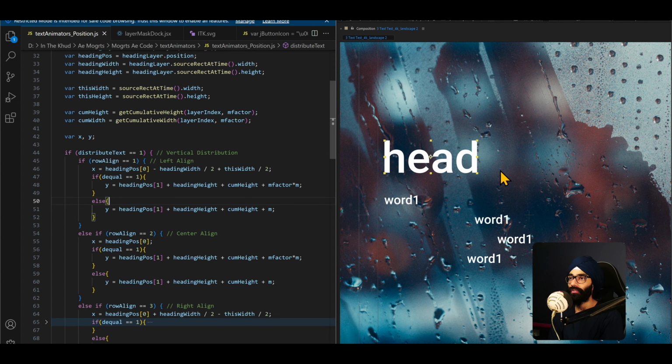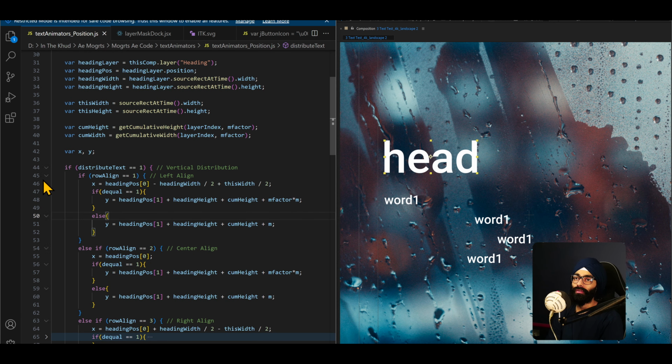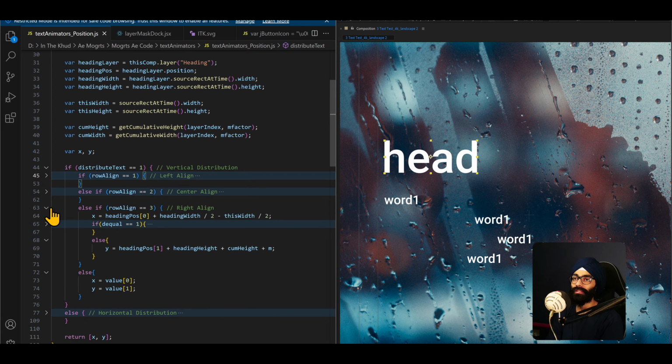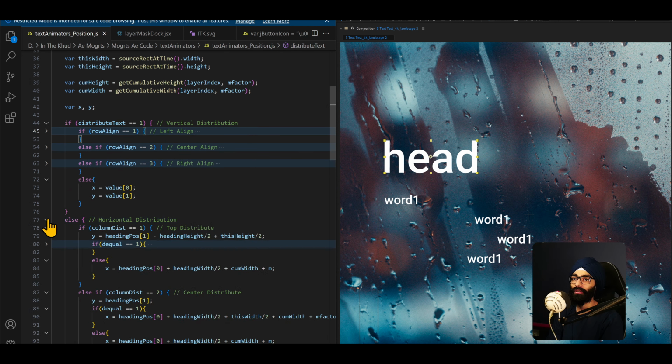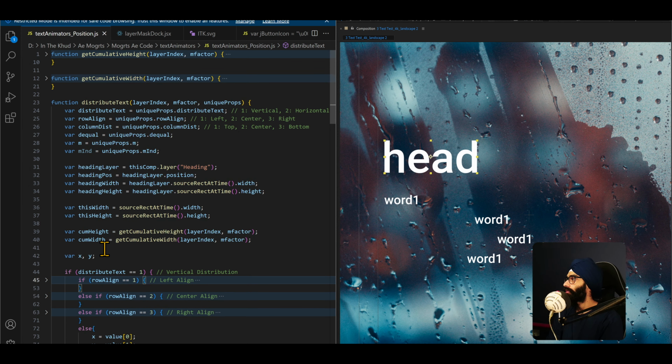So when we come over here, then from here we're looking at cumulative height, which in the first case will be 0 only, that's coming from the function, plus m factor into m. Again, because I've removed the entire concept of individual margins, which is how I was building this Mogrt initially, there is no need for all of this. I'll have to probably simplify this code a little bit, but this is the core logic for all these if else statements, and that's how we're getting all of that alignment in place. So I guess that is it.